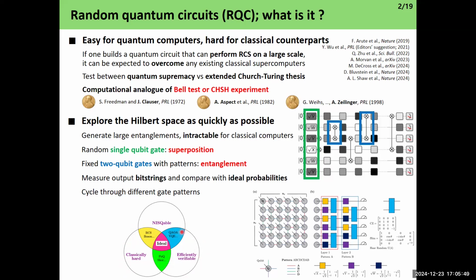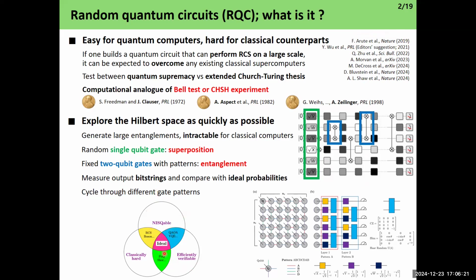And third, it has to be NISQ, meaning noisy quantum computers must be able to perform the experiment. Sampling from random quantum circuits is classically hard and NISQ-able. However, it is not efficiently verifiable as far as we know. That's why there are still controversies around the quantum supremacy experiment first performed by Google in 2019, published in Nature, with about 7,000 citations by now, I guess.